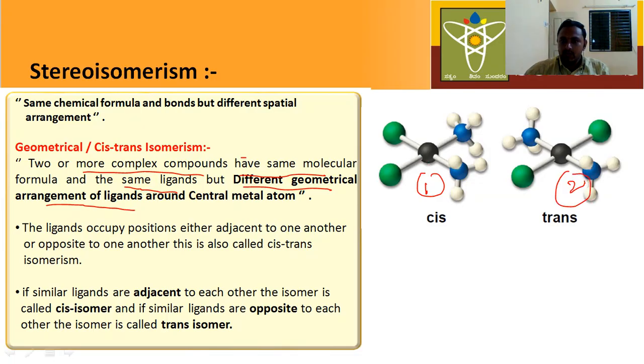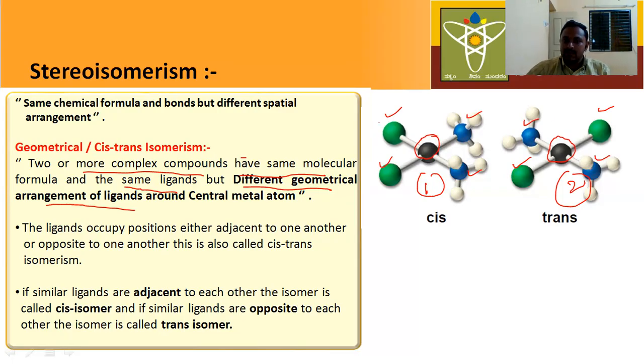See here, these two compounds have the same molecular formula. Here there is one metal, and here also there is one metal. This is black color and this metal is also black color. And here there are two green ligands and two blue ligands. In the second compound also there are two blue ligands and two green ligands. See here, these two complexes have the same molecular formula and the same types of ligands. But what is different here? The difference is in the arrangement of ligands.